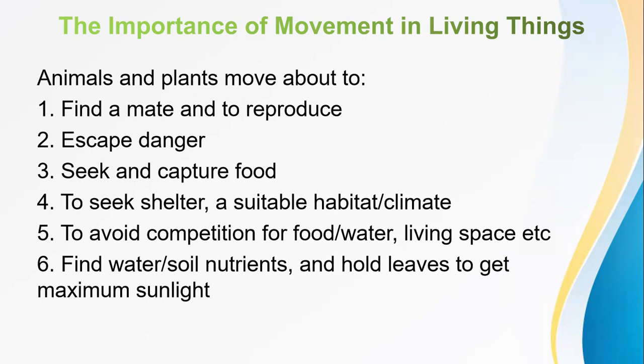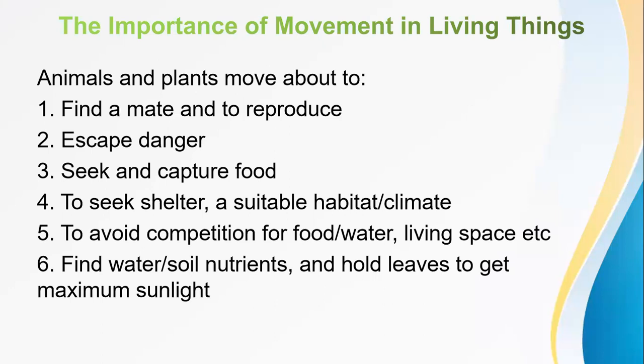The fourth one is to seek shelter, a suitable habitat, or climate. For example, animals require a place to settle. Take an example, as humans, we also look for a place to shelter.